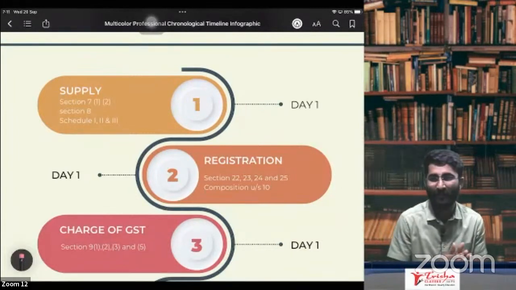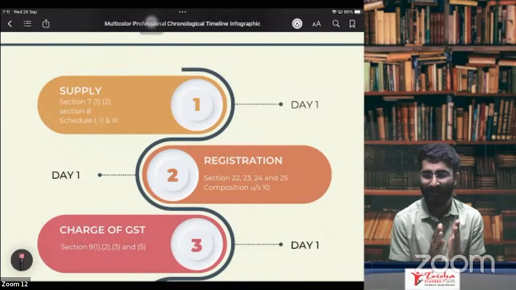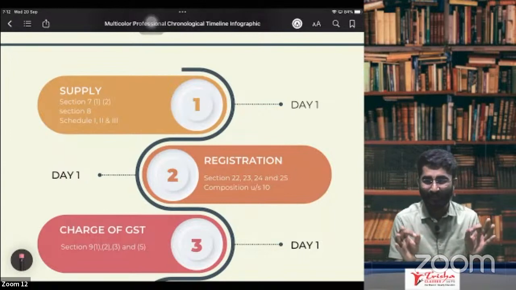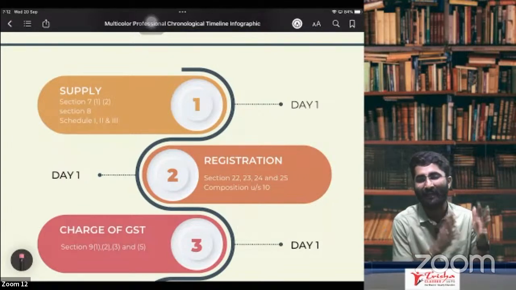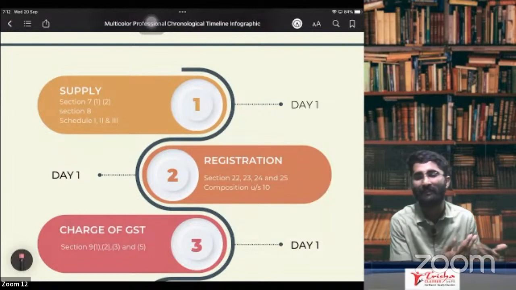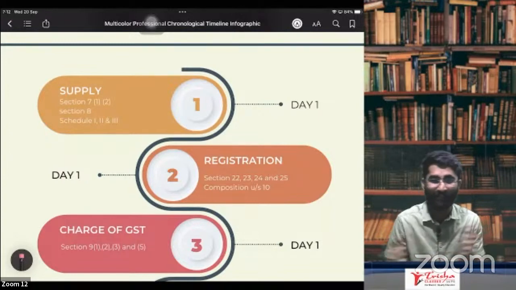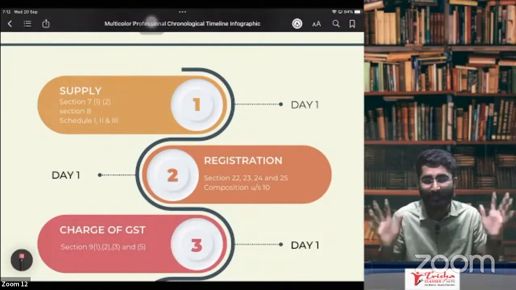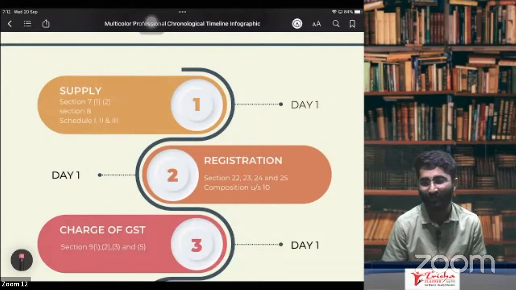Day 1 is this day. In this day, we are doing supply. We are getting to know what the taxable event in GST is. See, earlier we had the VAT Act, excise tax, and service tax, and the taxable events were different. In case of VAT, it was sale. In case of excise tax, it was manufacturing. In case of service tax, it was provision of service. Too many sections, too many chaos, too many confusions. So here in GST, one nation, one tax rule, that is GST.